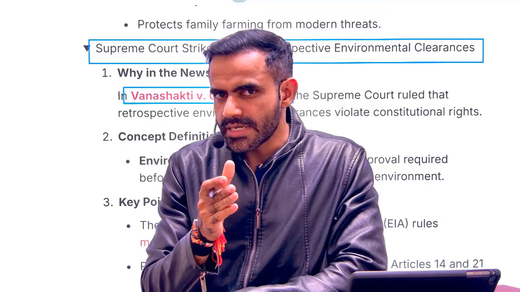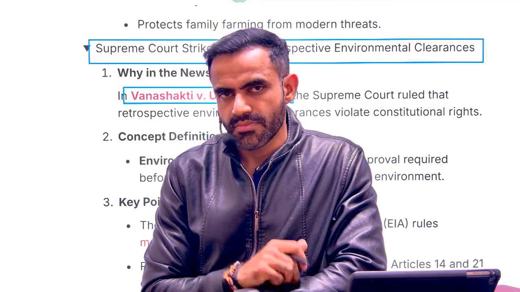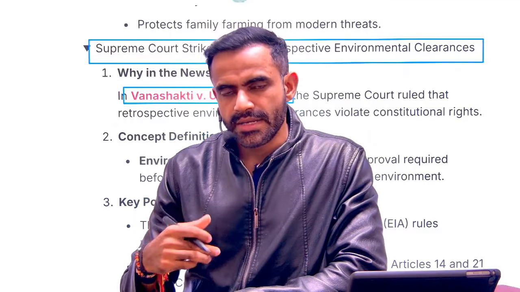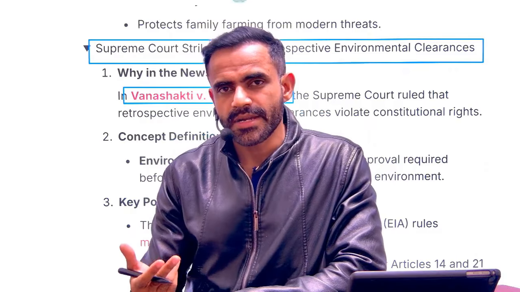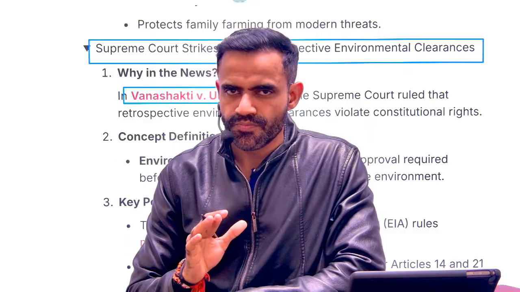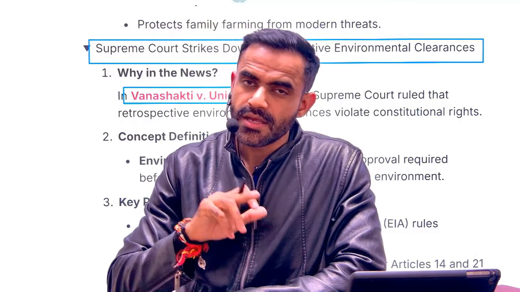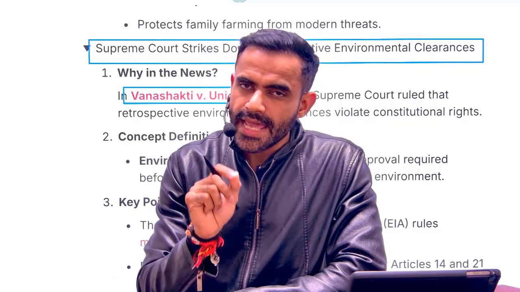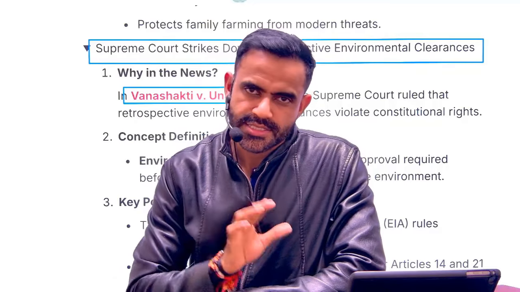Let's say the project was started in 2021 without environmental clearance. As of now, it has not received any. Later, the government issued environmental clearance in 2022. The project started earlier, and environmental clearance was given later. This is referred to as ex post facto clearance.